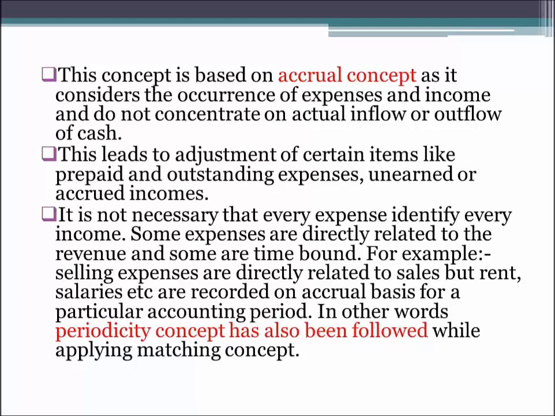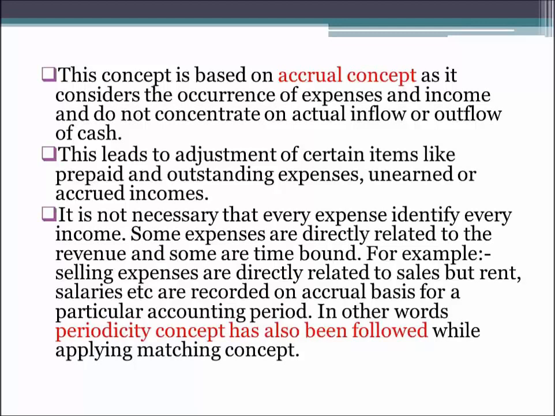If we wouldn't have paid salaries to the employees, we would not be able to do the particular amount of sales, or if we do not have a particular place to do a business, then also we cannot earn revenues. So we have to pay rent for the premises and we have to pay salaries to the employees. If we do not pay these expenses, we will not be able to earn the revenue. So these also play an important part in earning the revenues of any business. So these also have to be matched with the revenue and have to be recorded in the books of accounts.